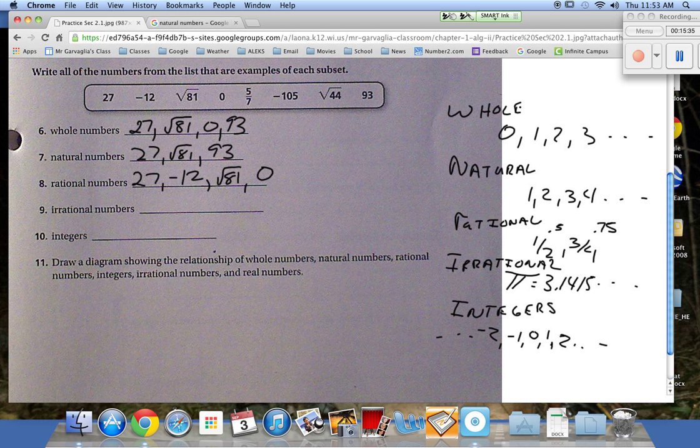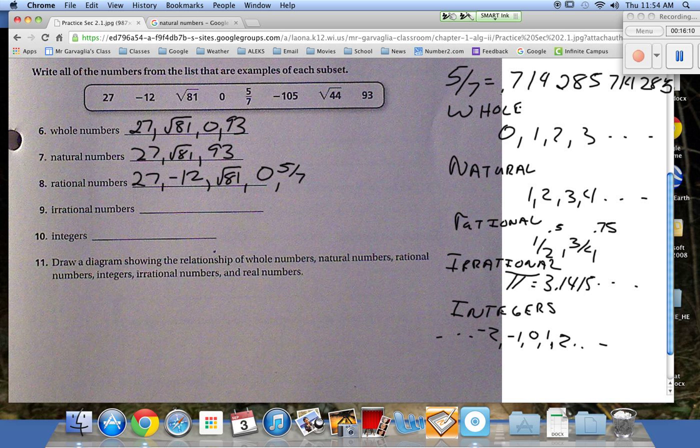So it is a rational number. It repeats itself. 5 divided by 7 equals 0.714285, and then it starts repeating itself again. 714285. And it keeps on going. If it repeats itself, then yes, it is a rational number.